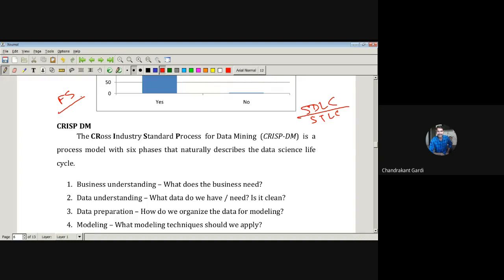So accordingly, a message has to be displayed there that your balance is less than 500, so we are unable to serve your request, unable to process your request. All these things should be there in the functional specification. What kind of software you want, how it should behave in what situation, all these things will be there in the functional specification. Accordingly, the software will be prepared and then it will be tested.